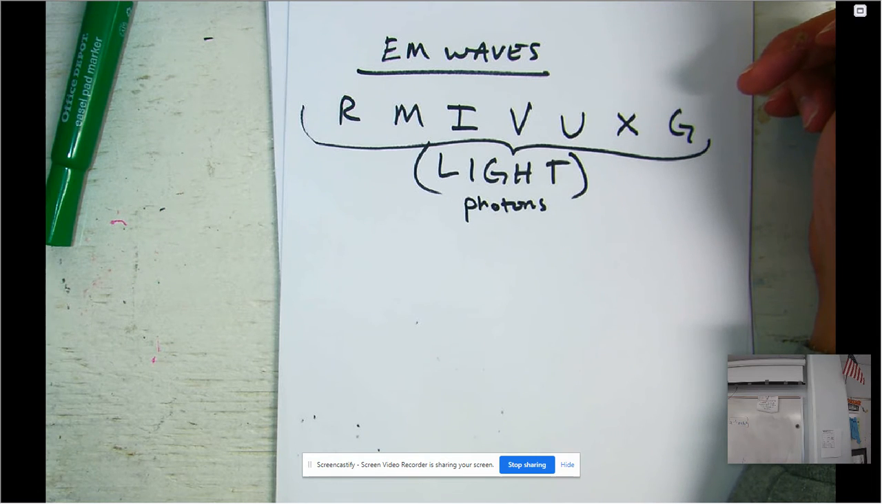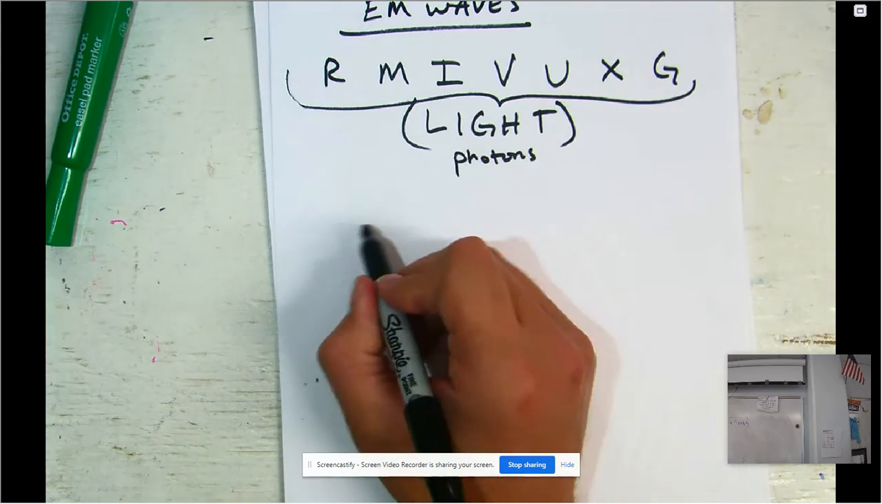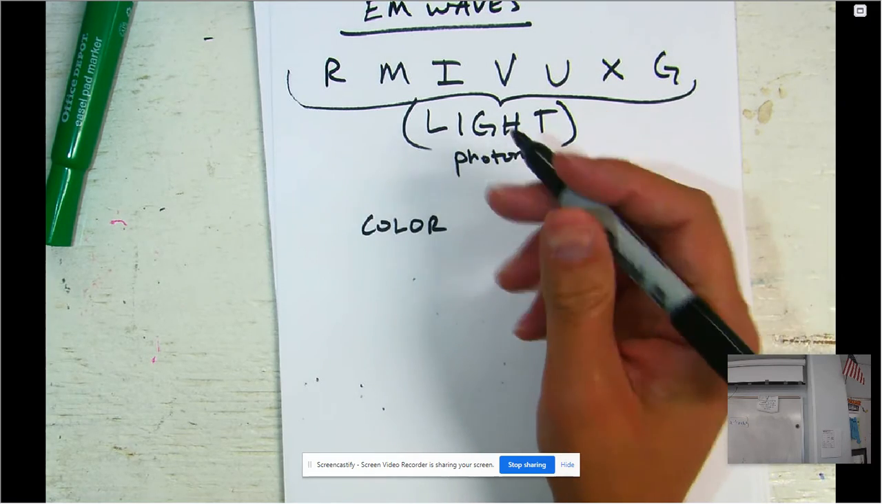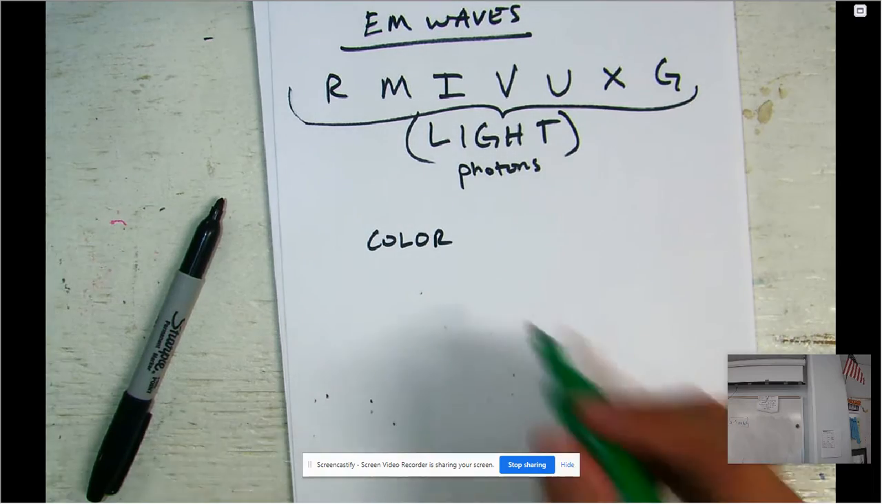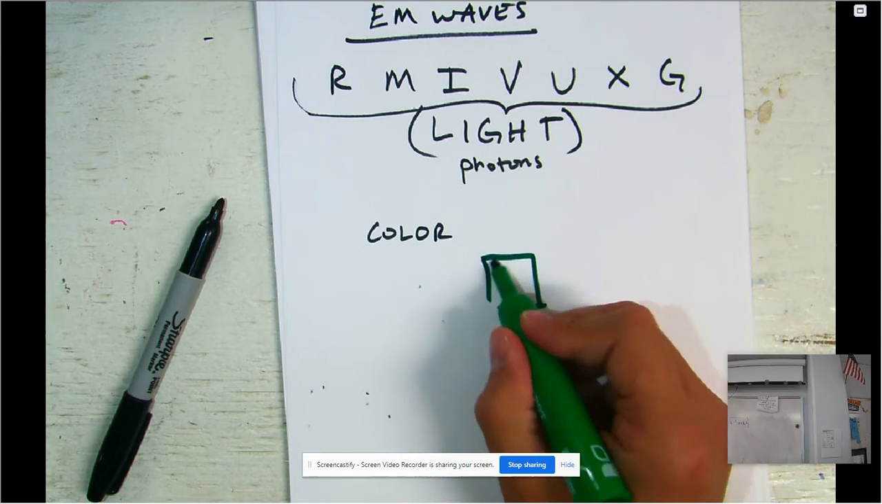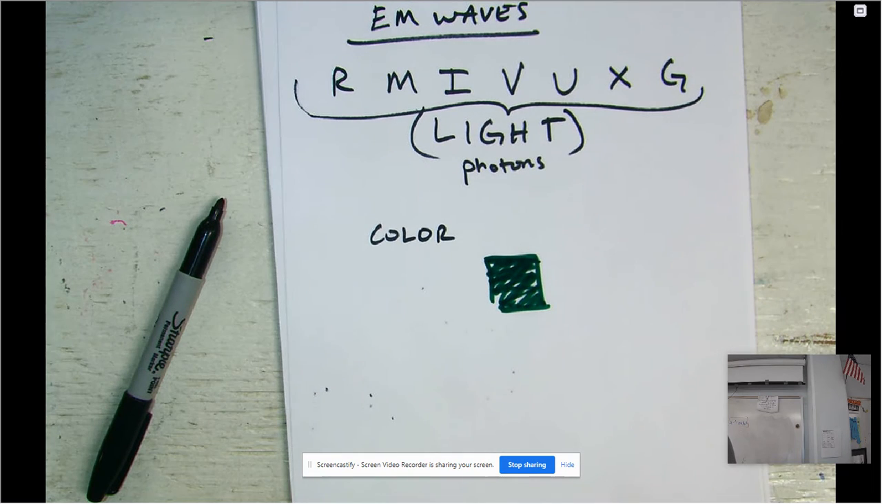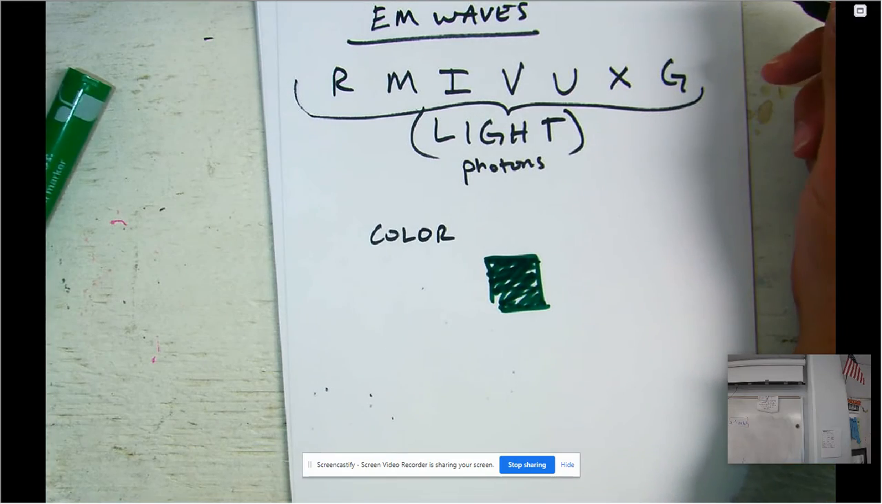So let's just look at color for visible light. How does color occur? How do we see color, or what is color? Let's say that we have a green object. It doesn't matter what it is. It could be a leaf on a tree or something. If you have a green object, why does that thing occur, or why do we see it as green?